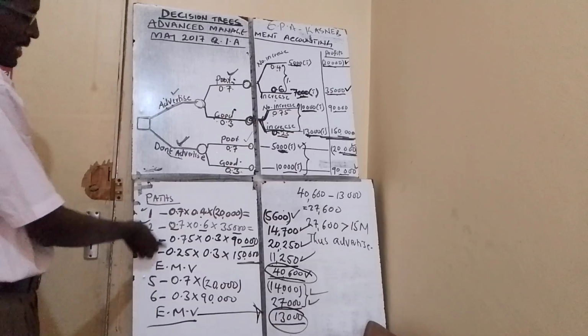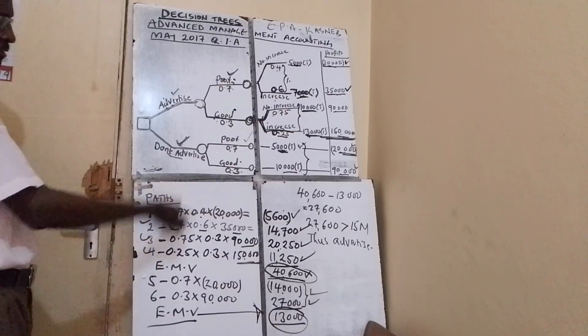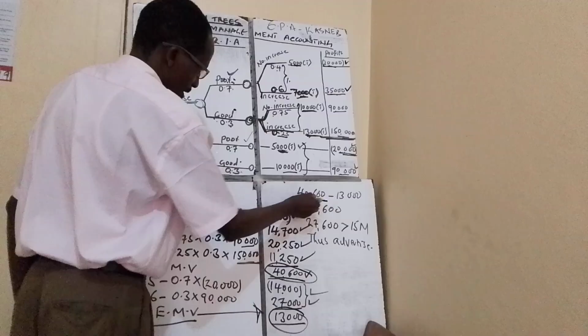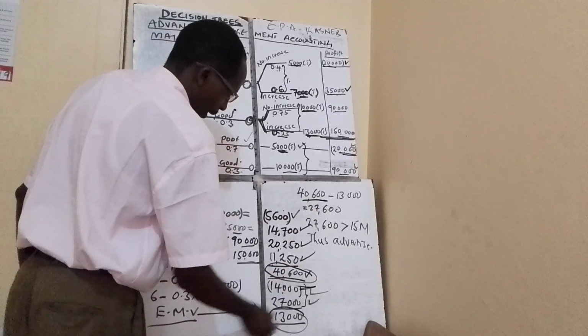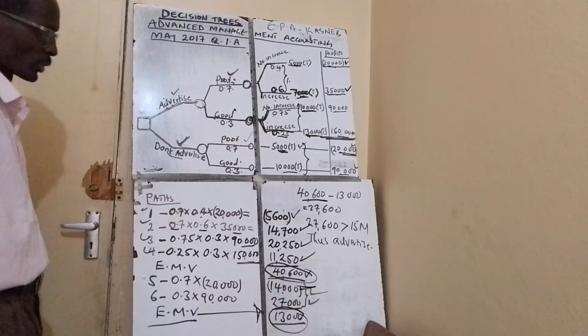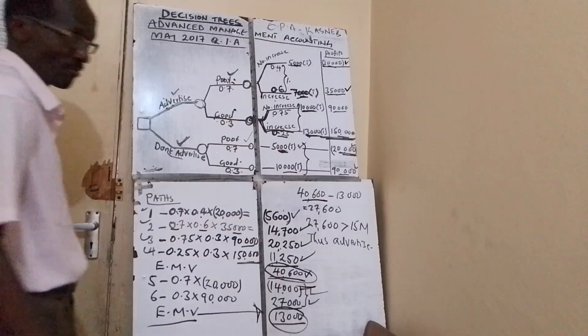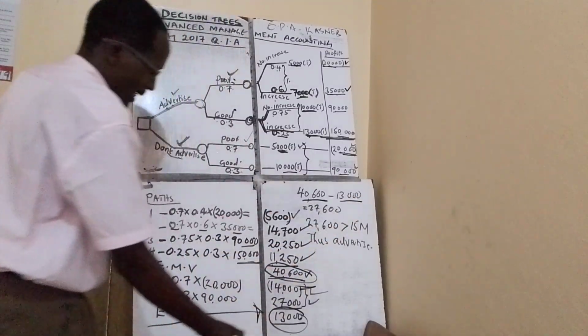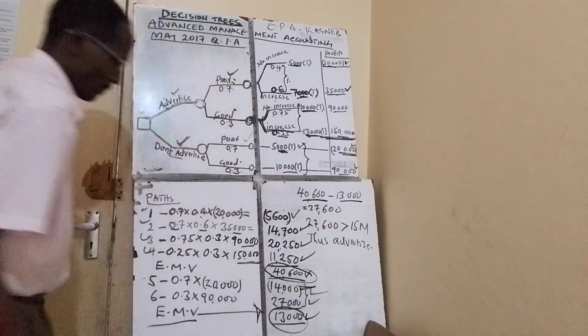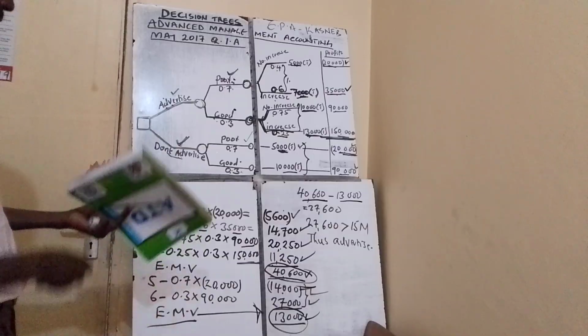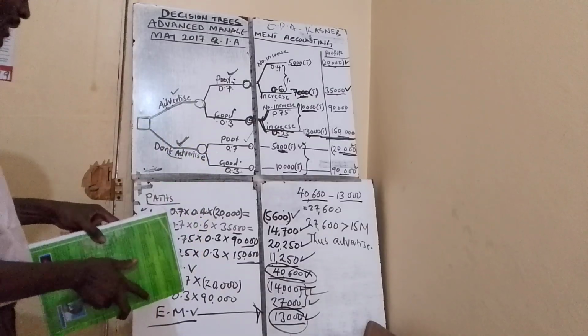When you advertise, the expected monetary value is 40,600. Less the expected monetary value of not advertising, which is 13,000, the difference gives us 27,600.